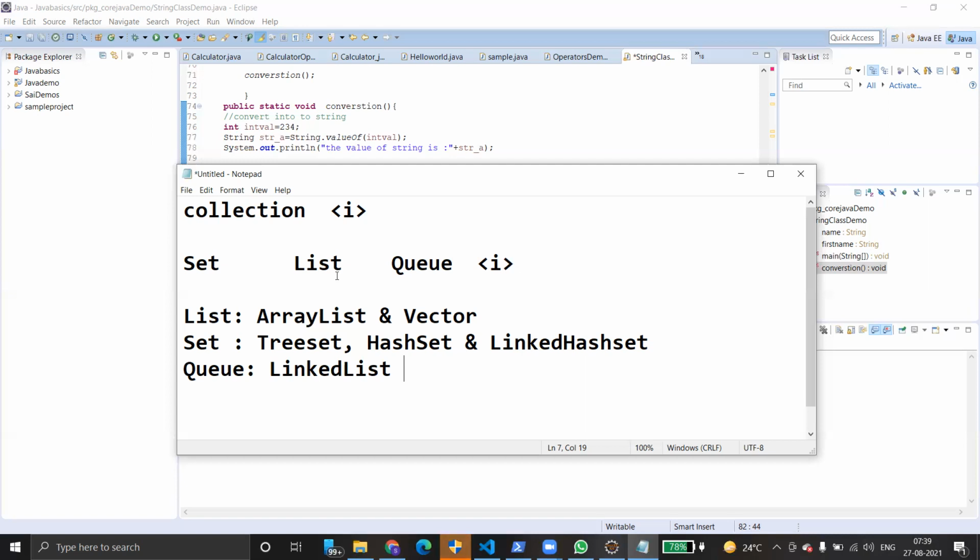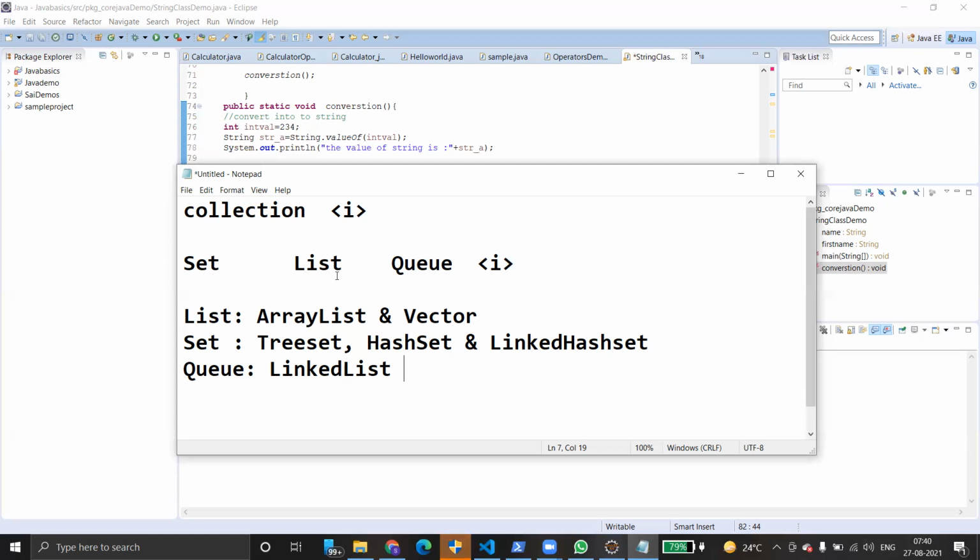Open-ended array. Actually, a list is nothing but an open-ended array. You can simply say dynamic array. Take an array: if you define 5, can you insert a sixth value? No, right? If you define an array of 5, it holds only 5 values. If you try to enter a sixth value, it throws an error.